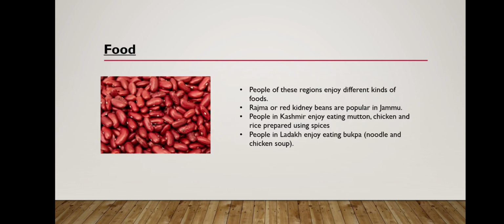And food, what type of food they eat in the particular region. When we are talking about Jammu and Kashmir, which type of food do they prefer to eat?